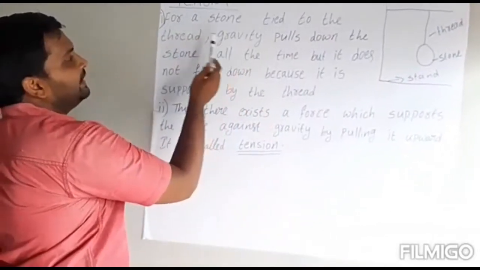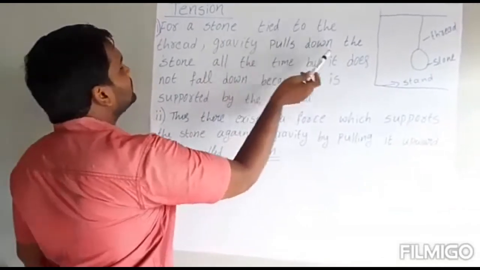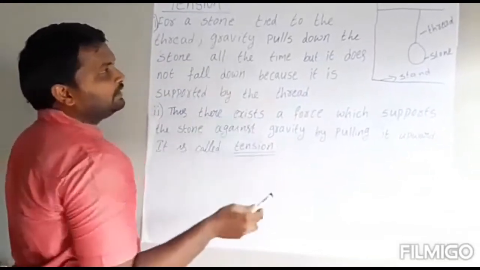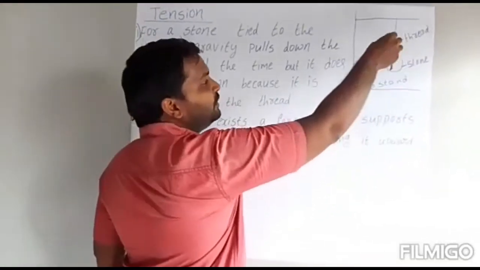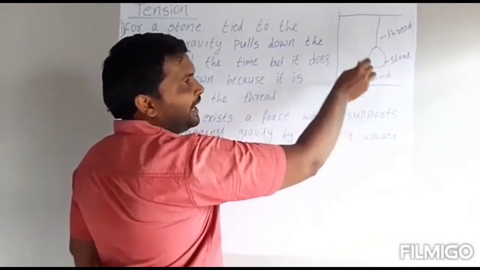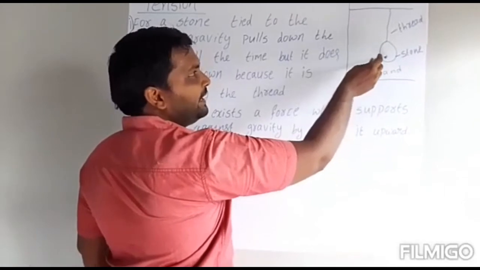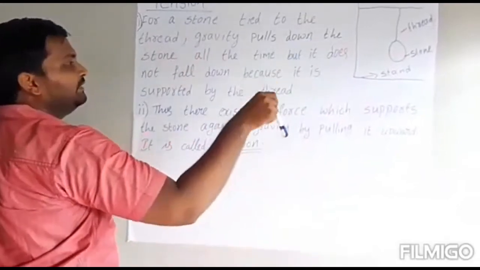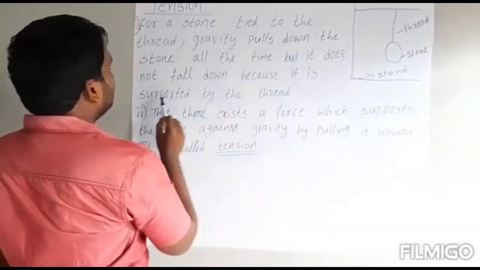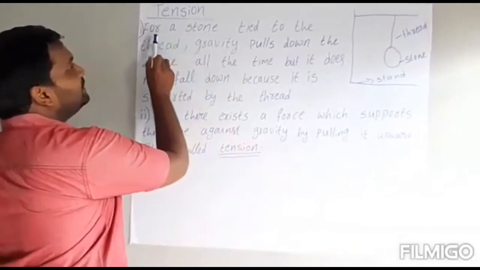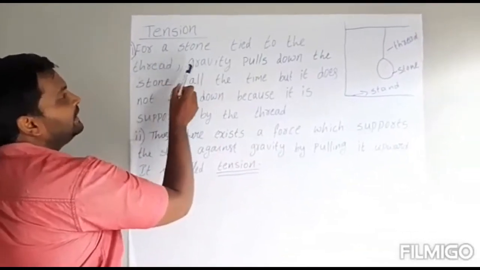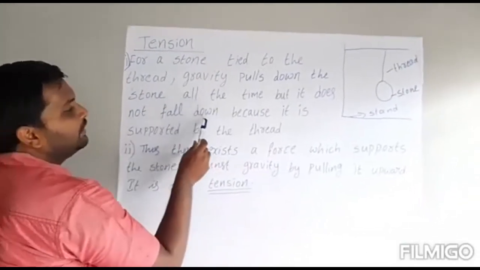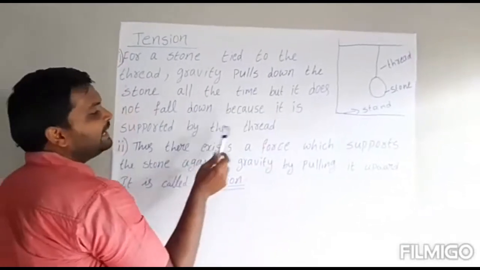So that's what I said here. Actually, gravity pulls down the stone all the time, but it does not fall down. This stone always wants to go down because of gravity, but it will not go down. Why? Because it is tied with the thread. It will not go down because it is supported by the thread. Again I am saying, for a stone tied to the thread, gravity pulls down the stone all the time, but it does not fall down because it is supported by the thread.